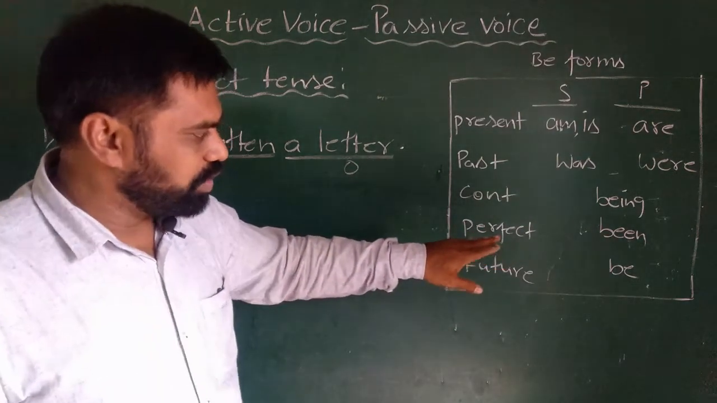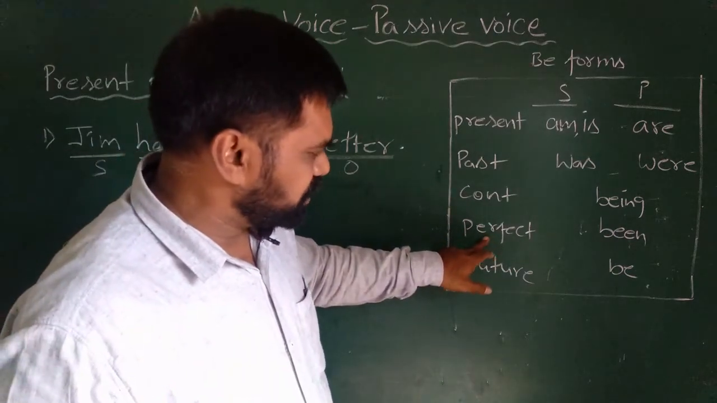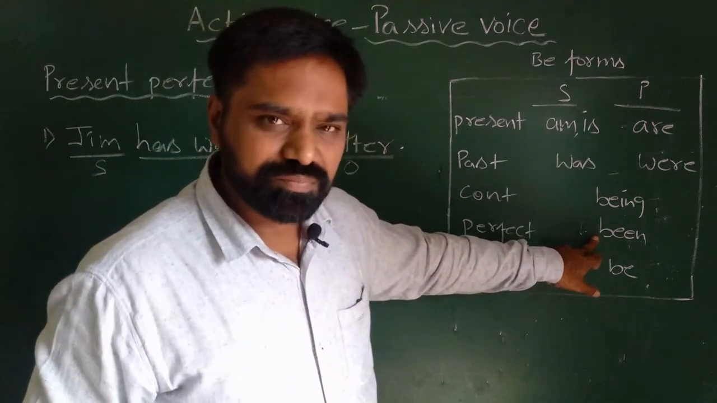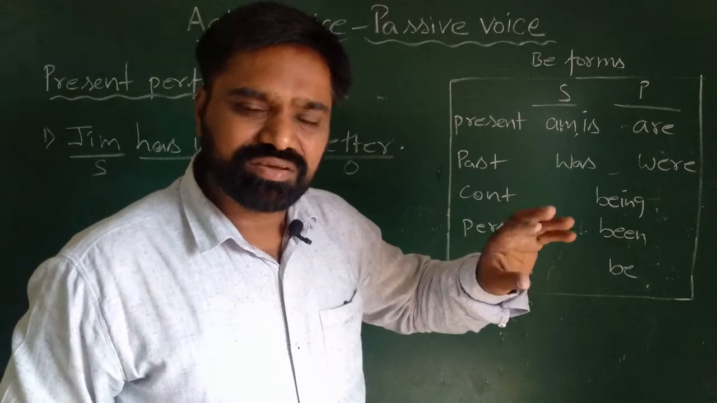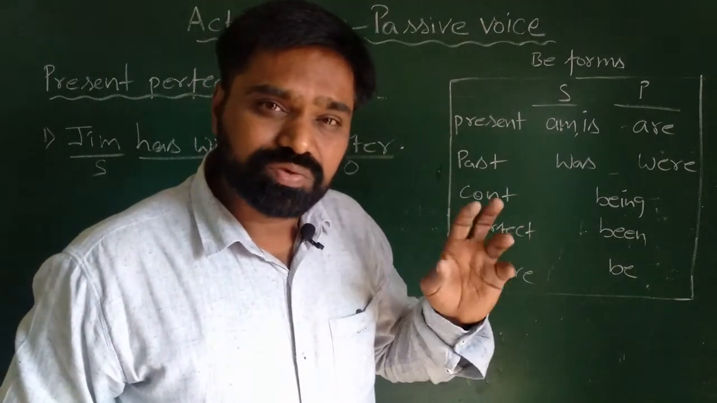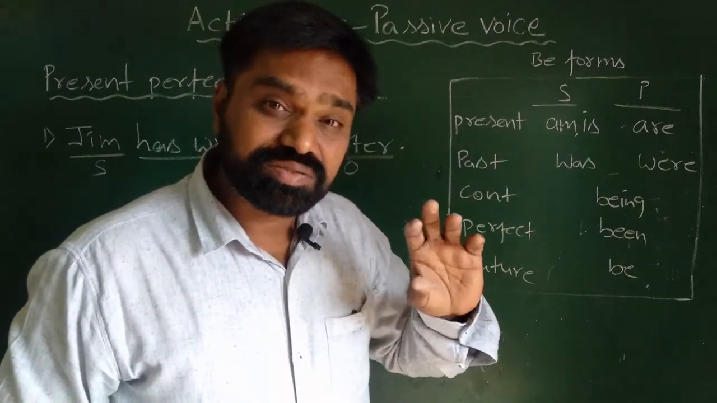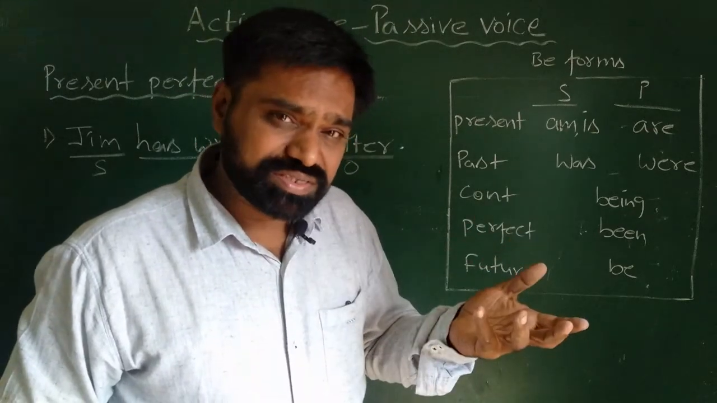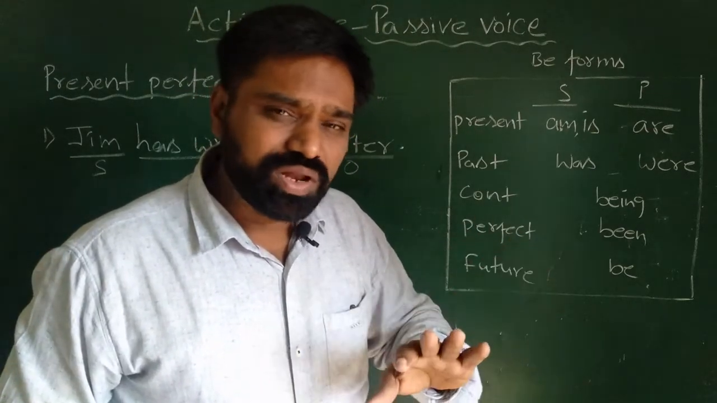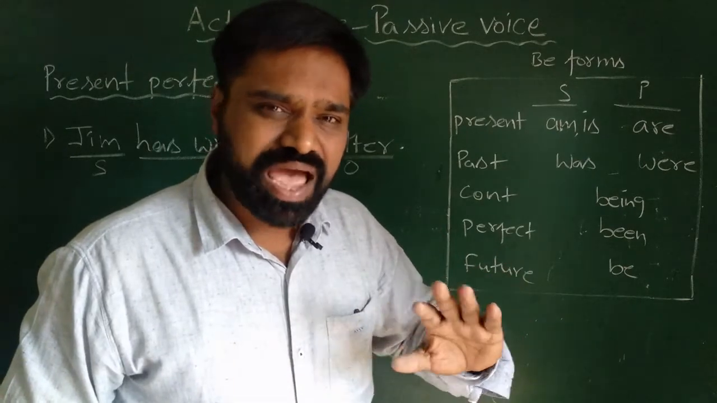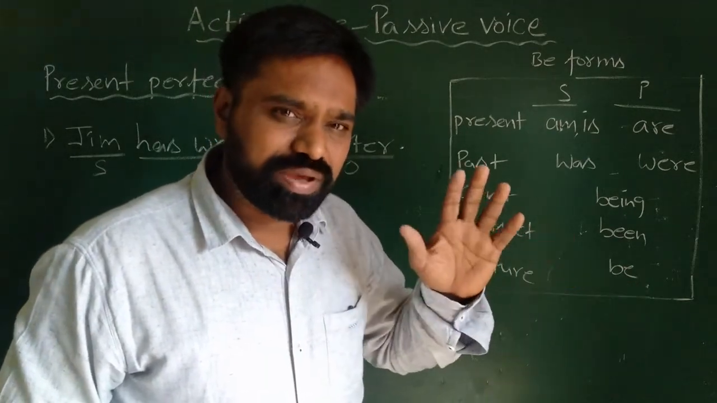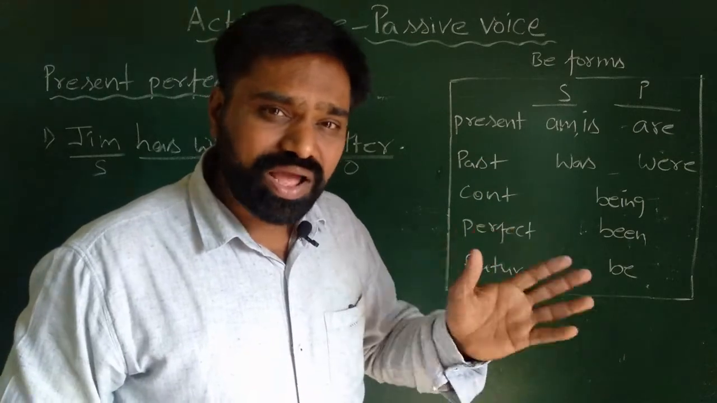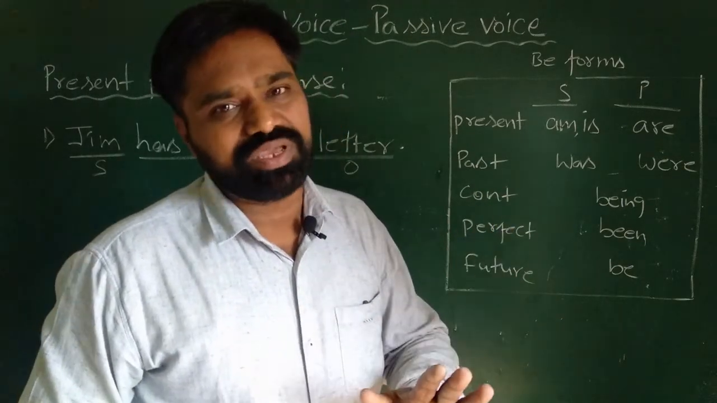Here we have already mentioned that when it is perfect tense, we have to use been. For present tense, if the subject is singular, we use has. If the subject is plural, we use have. Whereas in case of past perfect tense, for both singular or plural subject, we use had. So it can be either has been or have been or had been.